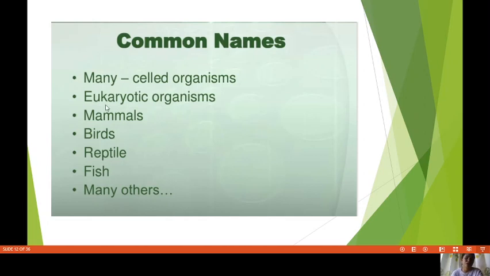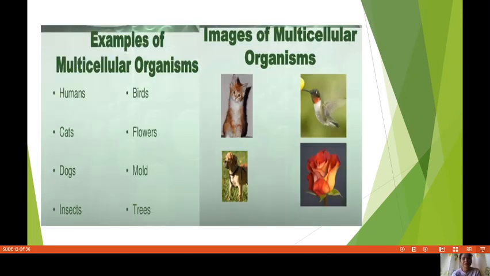So multicellular are also called eukaryotic organisms. Mammals. This is a group of animals. Birds, reptiles, fish, many others. So again, these multicellular organism examples are plants, animals, and us humans. Okay, this one.